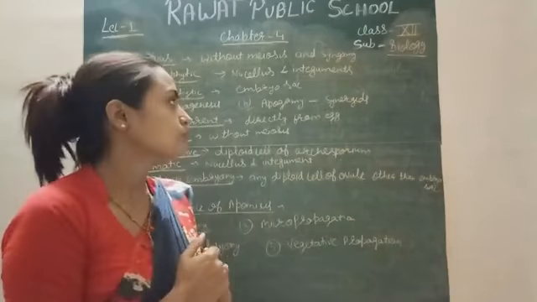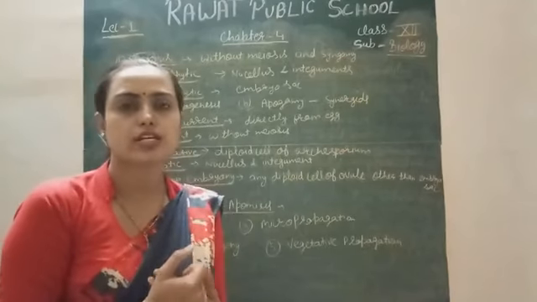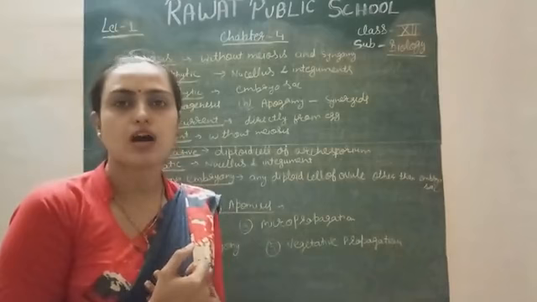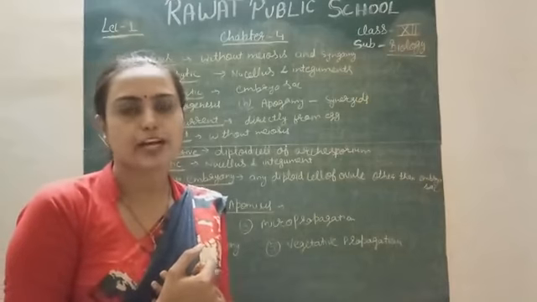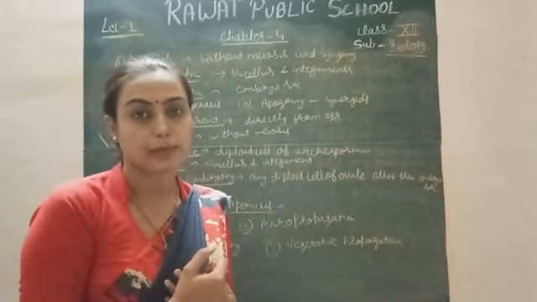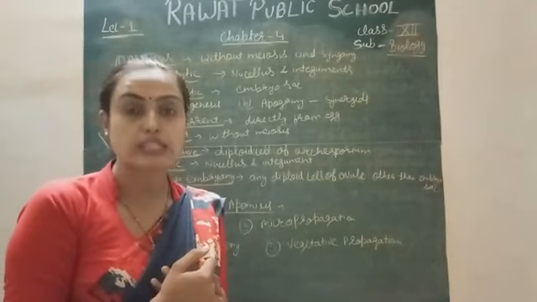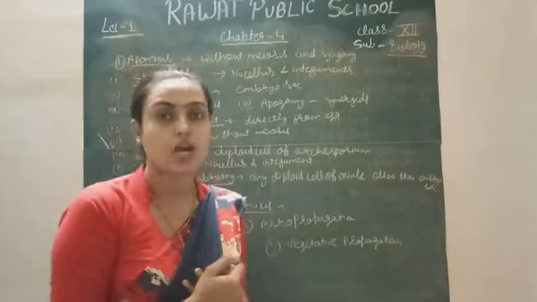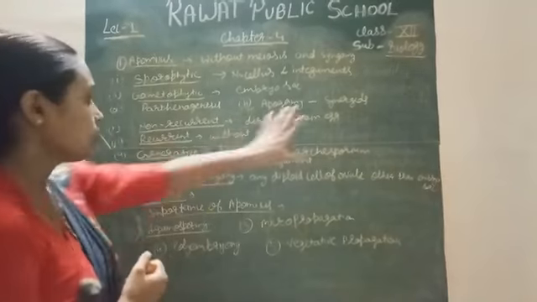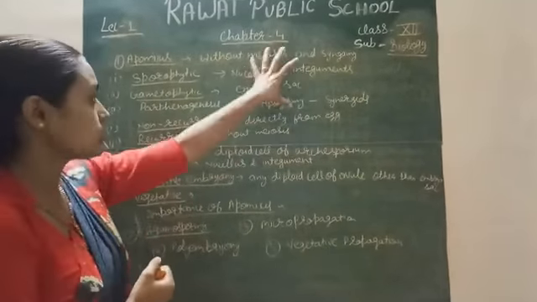Only the synergids and antipodal cells take part. That kind of reproduction is called apogamy. Apogamy means gametes do not take part in this type of reproduction, right? So this is about apomixis.